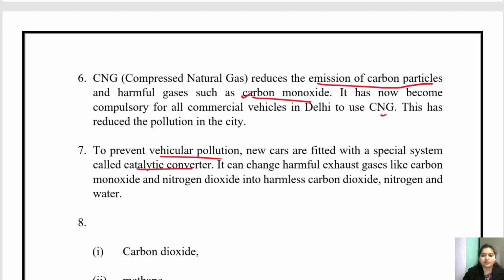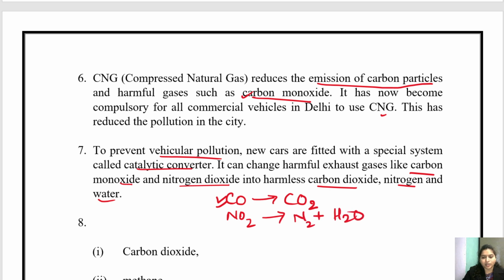It can change harmful exhaust gases like carbon monoxide and nitrogen dioxide into harmless carbon dioxide, nitrogen and water. Getting it? It will convert carbon monoxide into carbon dioxide, because carbon monoxide is more harmful. And nitrogen dioxide it will convert into nitrogen plus water, which is again less harmful. Okay, so this is the function of the catalytic converter, which is nowadays generally used in vehicles.